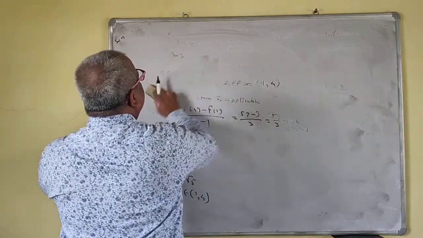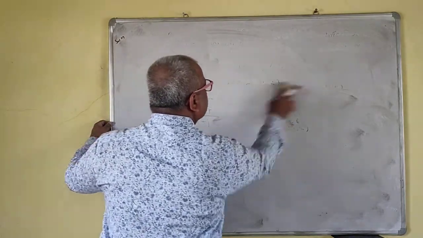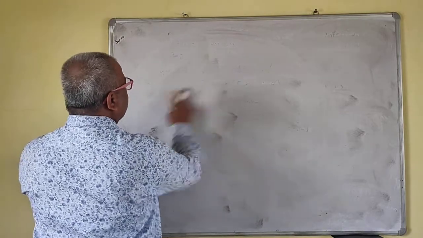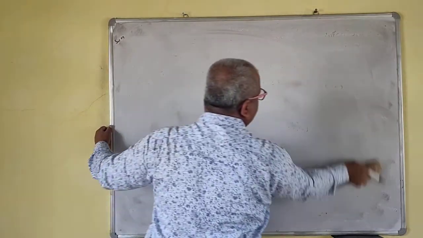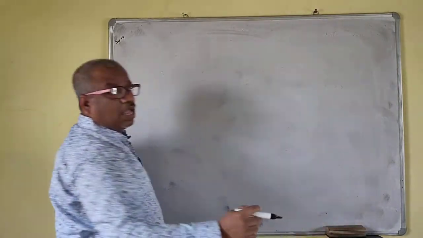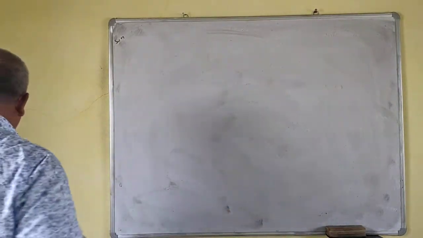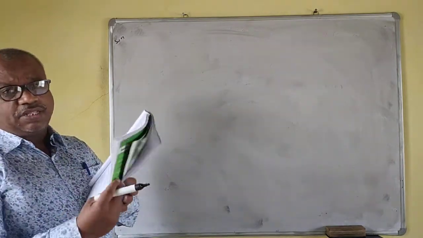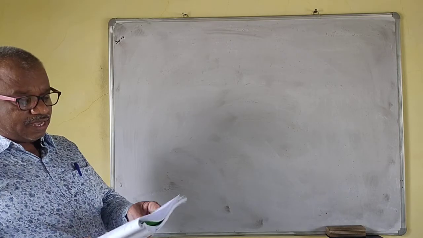Okay, we'll take the next problem. See this, you can say here the mean value theorem is verified, final answer, because we have proved that there exists C belonging to the open interval AB such that f prime C is equal to f of B minus f of A upon B minus A. If you are saying f of A minus f of B, then in the denominator A minus B should be there.